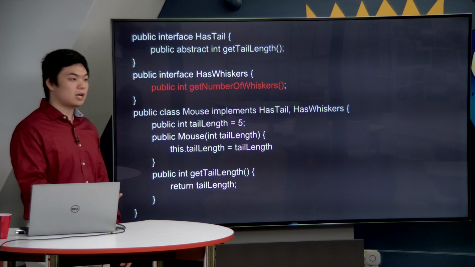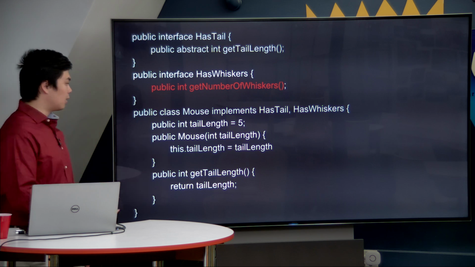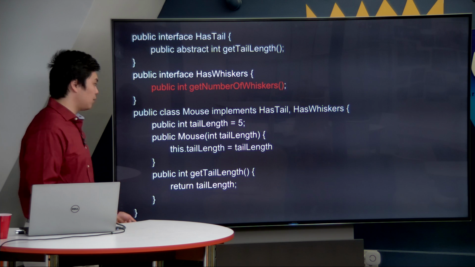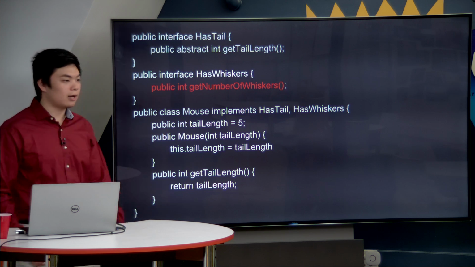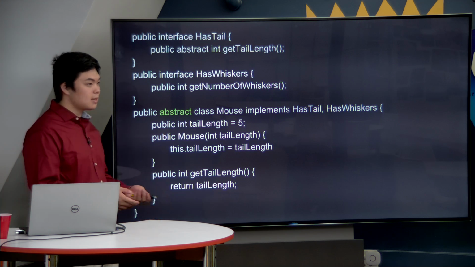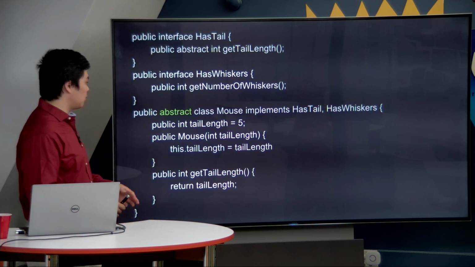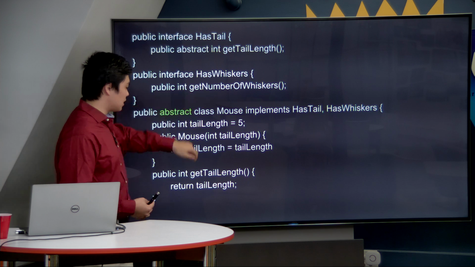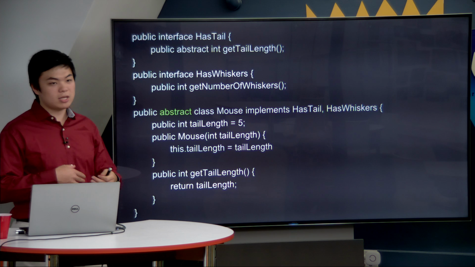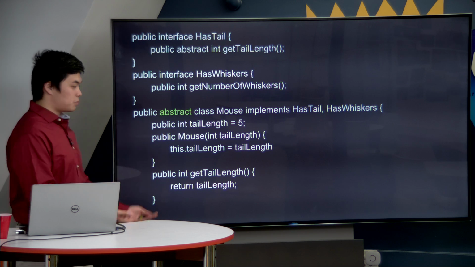So this is another way that Java simplifies the hassle that programmers have to go through. But in this case, how do we solve the problem? Well, if we're trying to just solve the compiler error, something we could obviously do is just put the abstract in front of the mouse class, and now it is an abstract class. Because it has this abstract method inside that it has not implemented, we will just specify it as abstract, but now we cannot create any mouse objects.